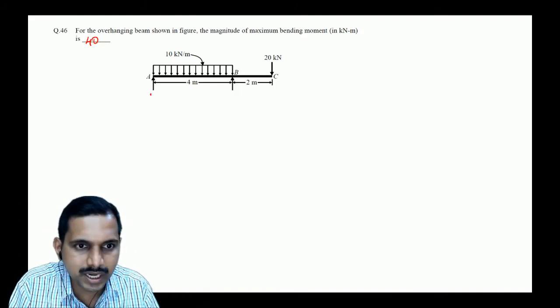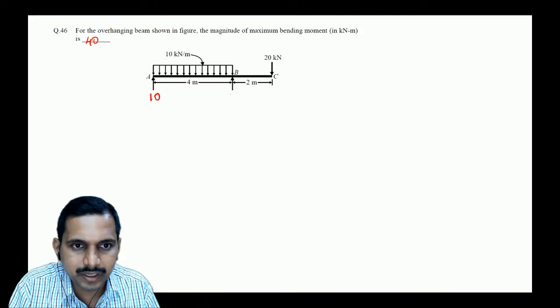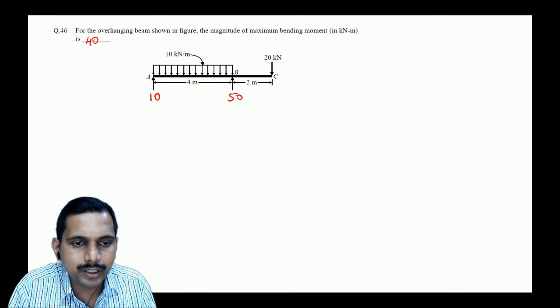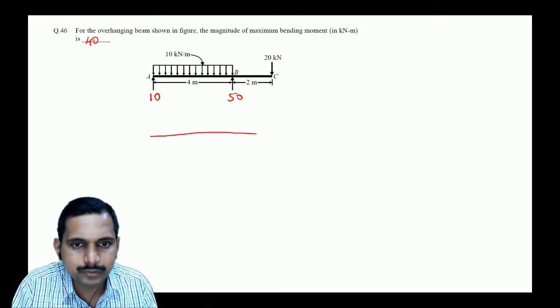The reactions we get are 10, correct, and this is 50, correct, because 4 into this is what we get. See whether you get that. Now what you have to do is find the shear force diagram. How do you find the shear force diagram?